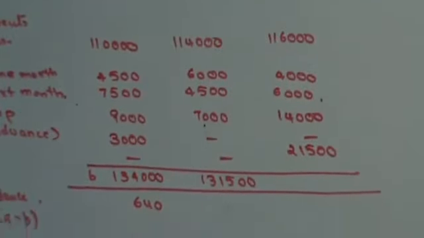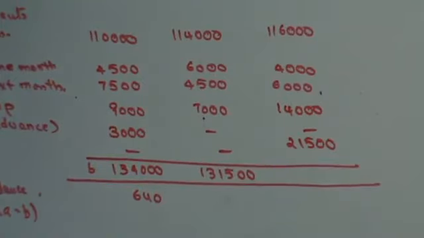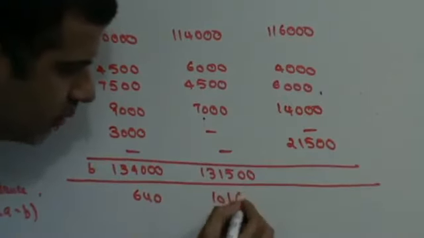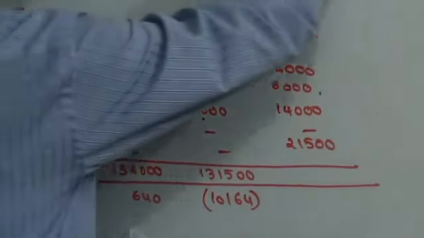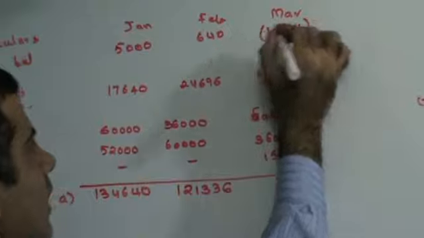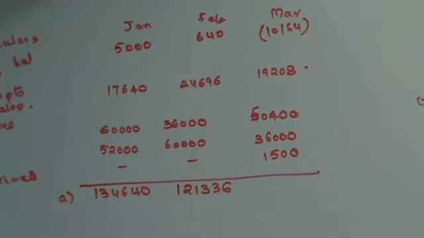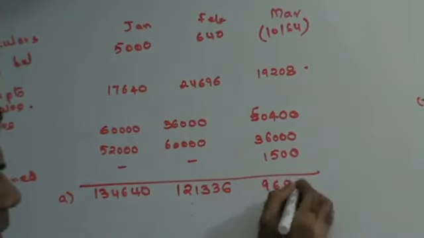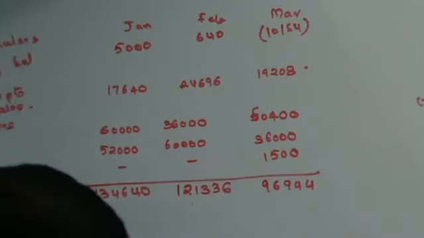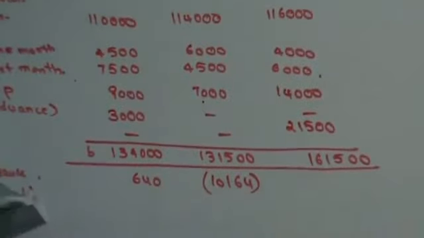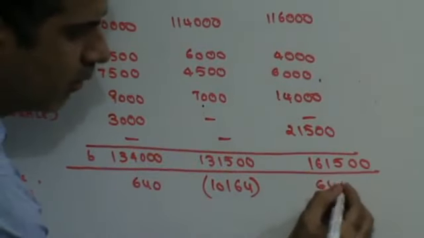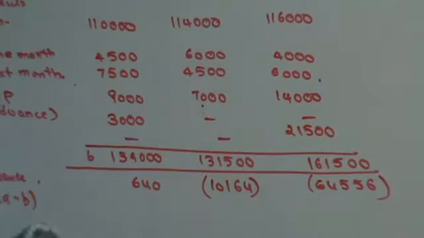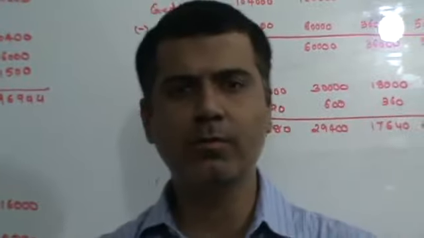Subtract. It is coming negative. Yes, I know. 10,164 negative. Now be careful while adding. That's 10,164 negative, okay? 96,944. 1,61,500. Negative 64,556. Right. This finishes the sum. We'll stop here for the day. Thank you very much.